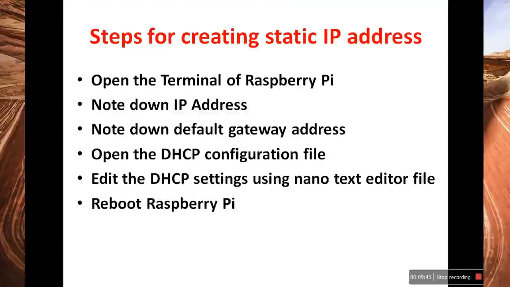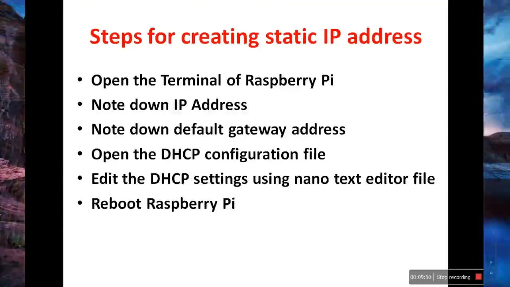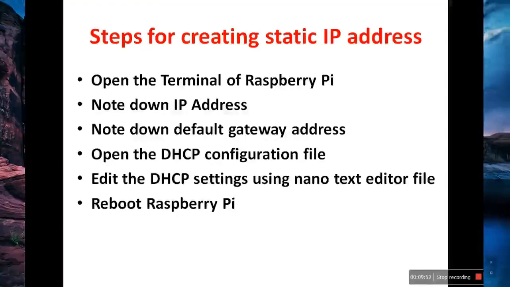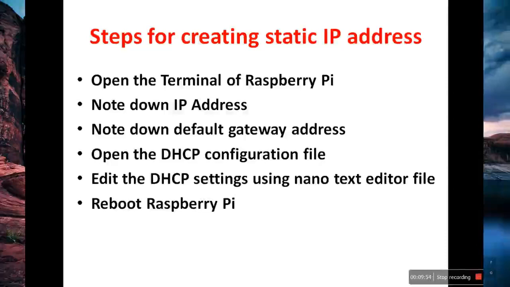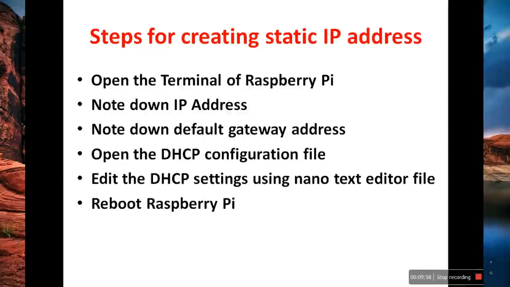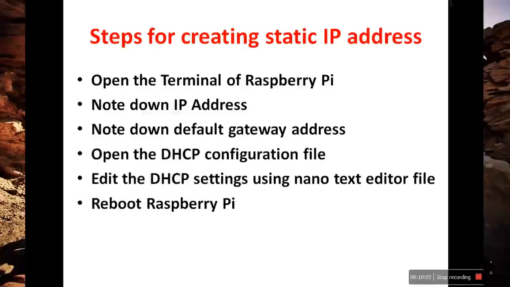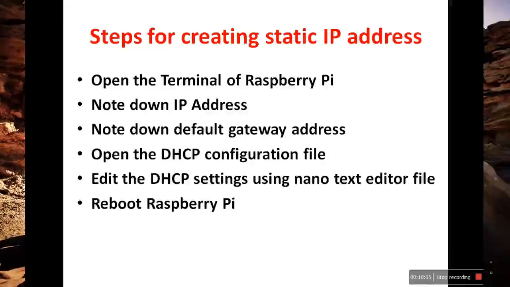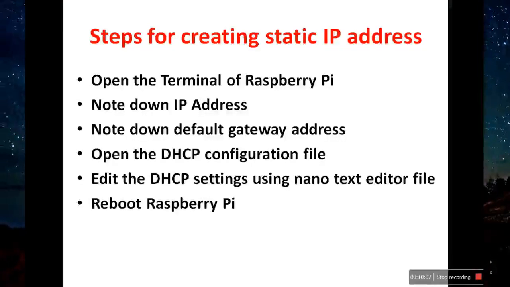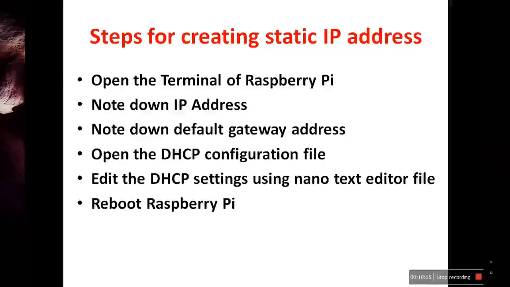Next, open the DHCP configuration file using the Nano Text Editor. So you're going to open the file and then we will edit the DHCP settings and assign a static IP address, and then you have to reboot the Raspberry Pi. After rebooting the Raspberry Pi, again you have to type the ifconfig command in the terminal and check whether the static IP address has been assigned or not. Thank you.